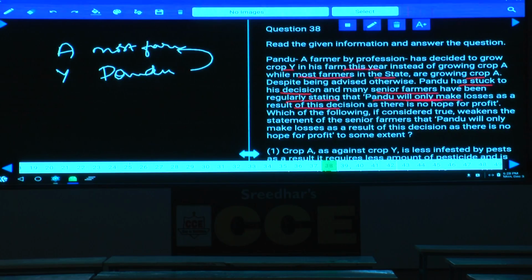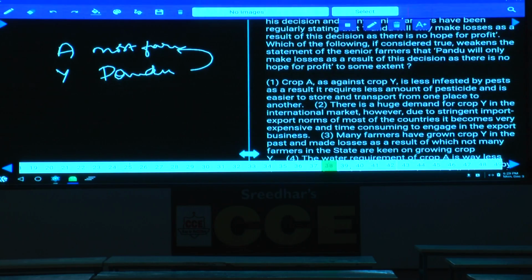Then, no problem. Which of the following, if considered true, weakens the statement of the senior farmers? Weakens the statement means this Pandu will not get any losses, isn't it? The statement made by those farmers is that there is no benefit in going for this crop Y, as there is no hope for profit to some extent. In order to weaken this, we need to find an advantage for crop Y when compared to crop A. Then only he will get profits. The statement made by these persons is that crop Y is a waste altogether and you should not go for this.